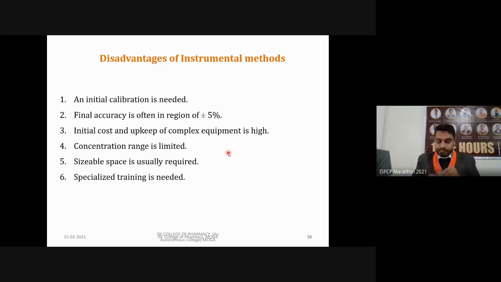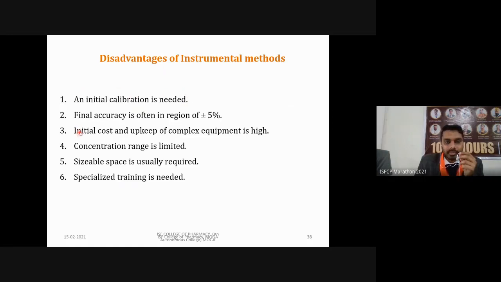So for that purpose, we need some internal standards. We are going to perform some standard test for each instrument. Then we will come to know if it is giving the expected result or not. If it is giving the expected result, we can say our instrument that we are going to use is calibrated, and we can use it. If it is not, then we will need to perform its calibration before using. So for each procedure, or for a particular time, we need to perform calibration of our instruments.